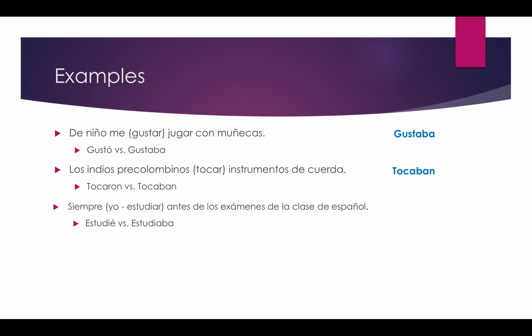In this one, siempre yo estudiar antes de los exámenes de la clase de español. So this one is talking about, I always studied before exams for Spanish class. So estudié versus estudiaba. When it's a habitual action of the past, that's another time that you're going to use the imperfect tense. So we're going to say estudiaba.